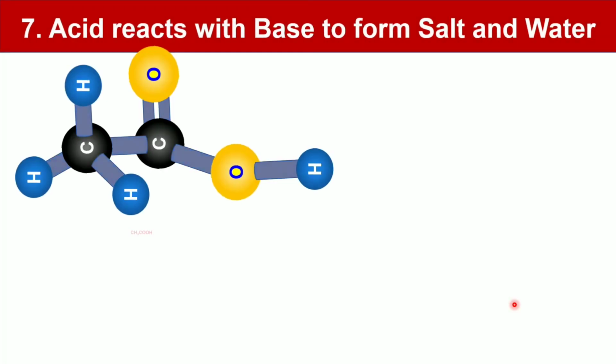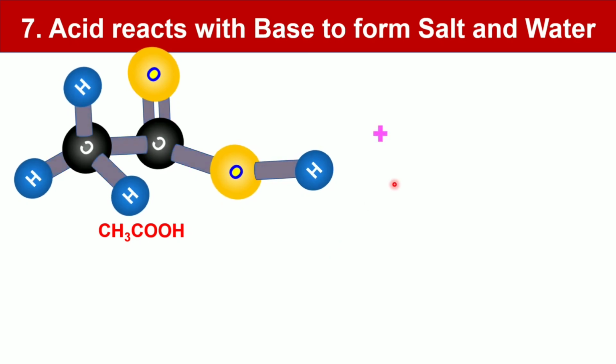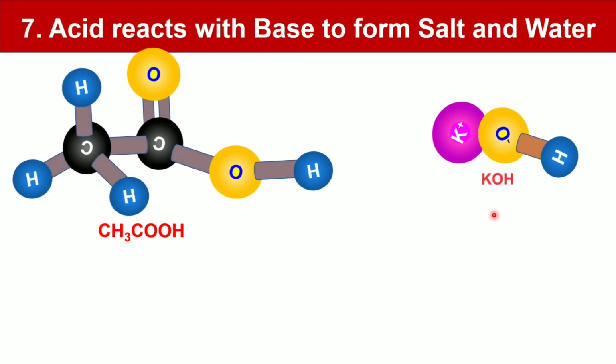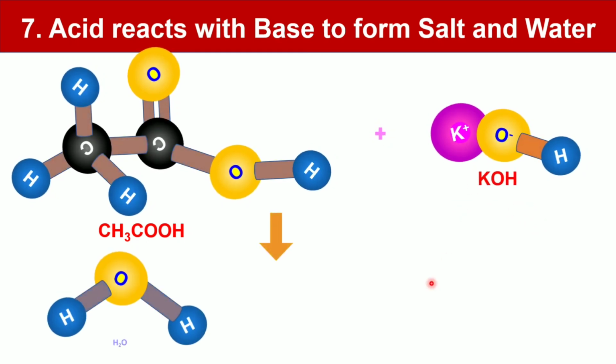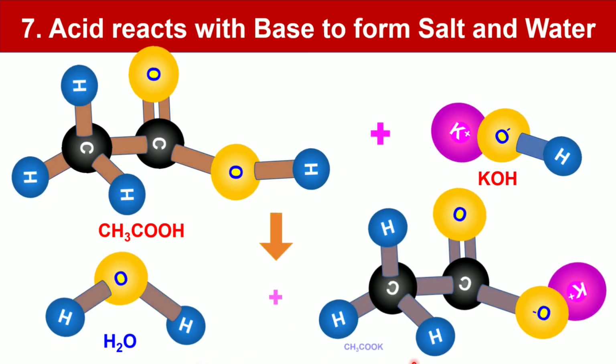Similarly, acetic acid reacts with the base potassium hydroxide to produce water and the salt potassium acetate.